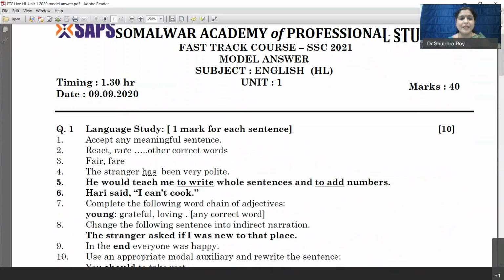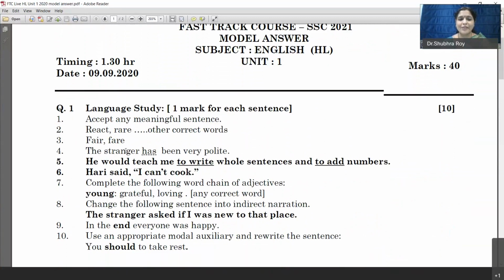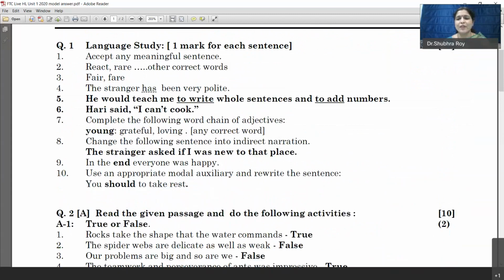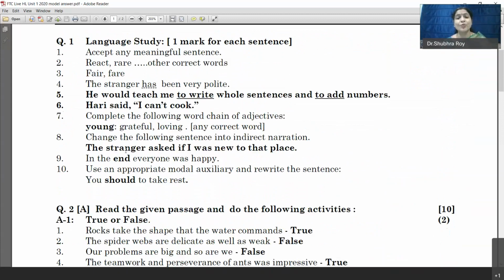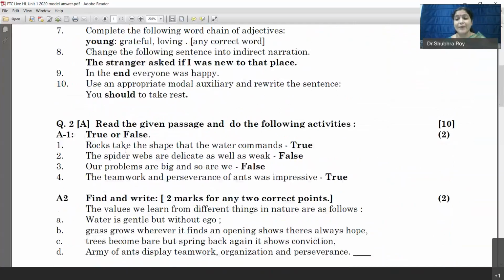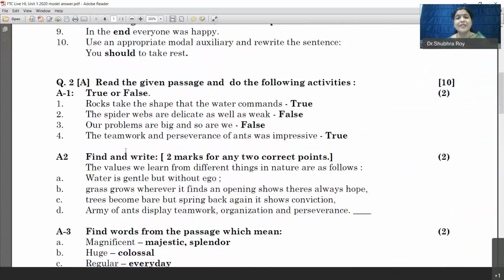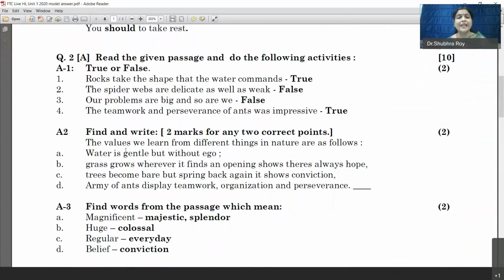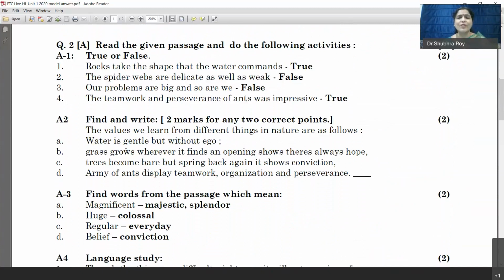I will just summarize. Question number 1 will be based on language study. All kinds of vocabulary and grammar questions, non-textual, will be given here. But now you can get sentences and words from the textbook as well. Then question number 2 is the seen passage. Five activities based on the seen passage. Activity 1 calls for true or false or any kind of simple activity like true or false, match the pairs, complete the following sentences, select the correct alternatives, etc.